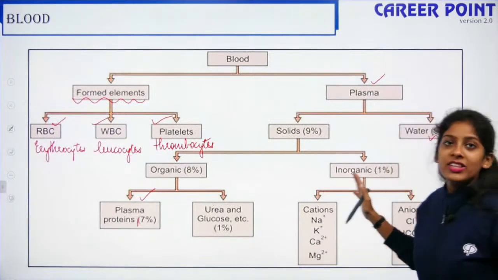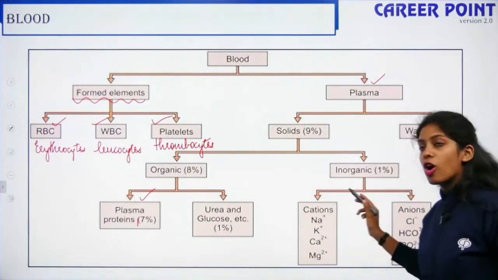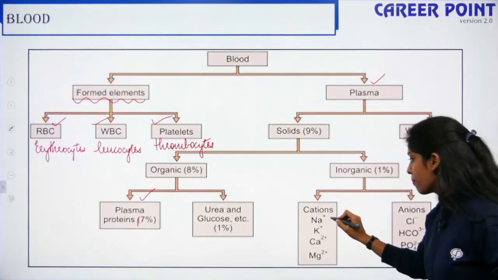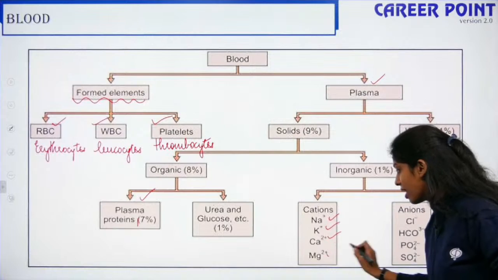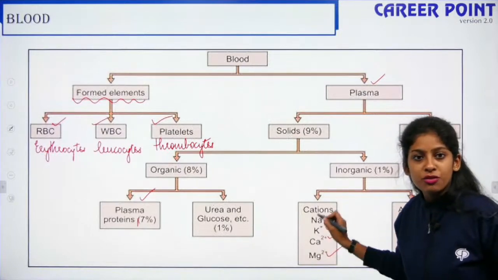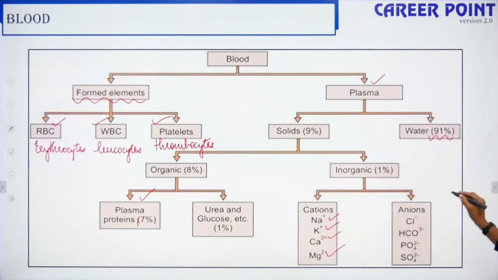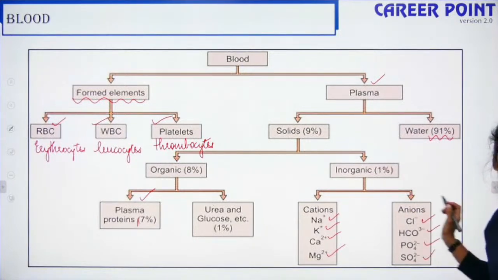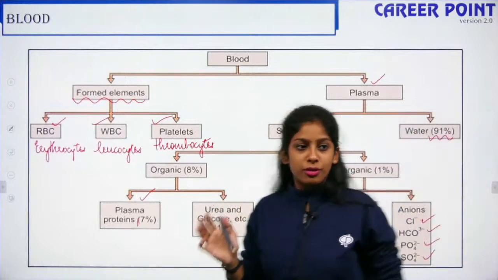Talking about the inorganic component, it includes the cations and the anions. The cations include your Na+, K+, calcium, magnesium. Everything that has a positive charge is cations. And talking about the anions, this is Cl-, bicarbonate, phosphate and sulfate. So these are the components of the blood.